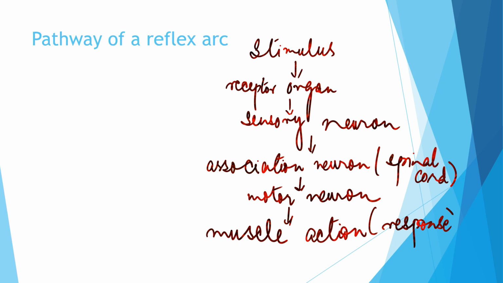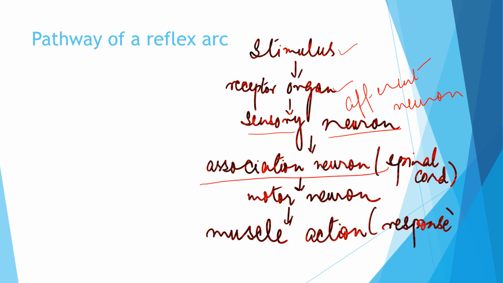Now this is the pathway of the reflex arc which I have written in a simple way. So what is happening here? First, the stimulus is there. The stimulus is received by the receptor organ and passes through the sensory neuron, which is also called the afferent neuron. Then that is passed on to the association neuron in the spinal cord, which connects the afferent and the efferent neuron. As it lies in between the two neurons, it is also called the interneuron. We have learned it in the previous slide.